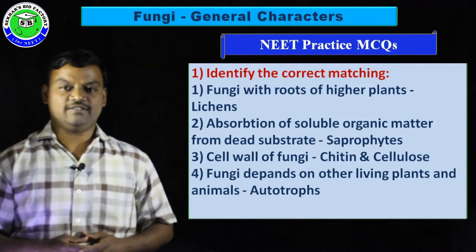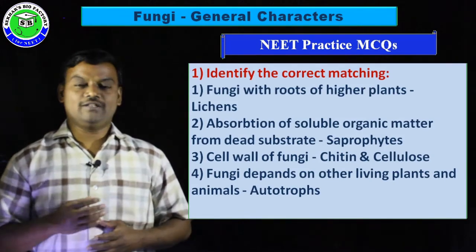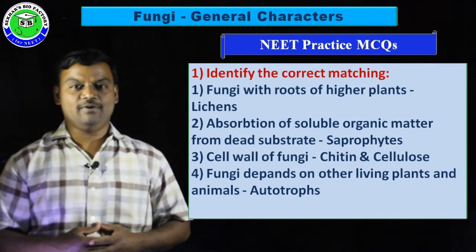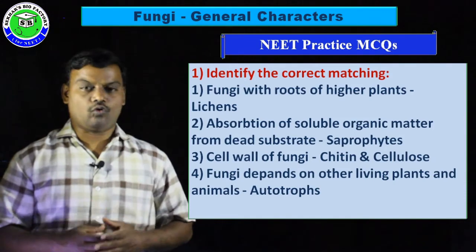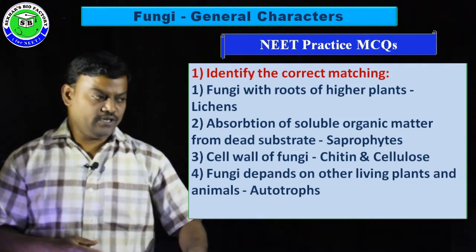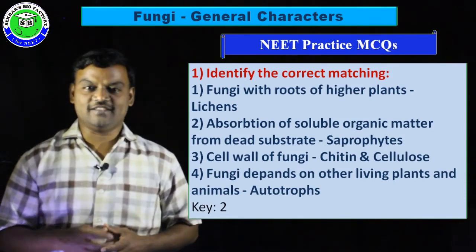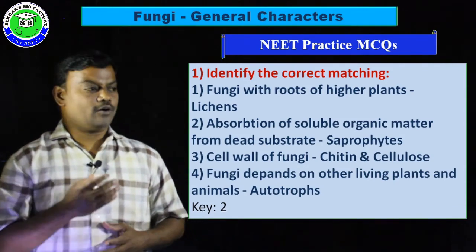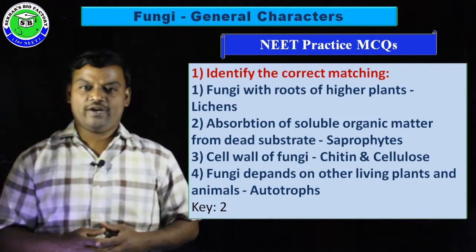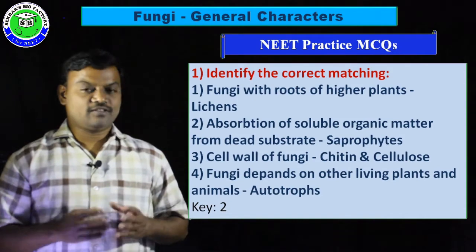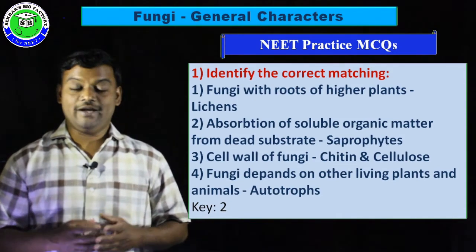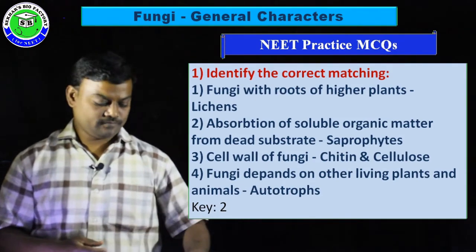Fourth option, fungi depending on other living plants and animals is called autotrophic nutrition. Among these 4 options, the correct answer is the second option, because fungi are saprophytic in nature. They can absorb soluble organic matter from dead substances.